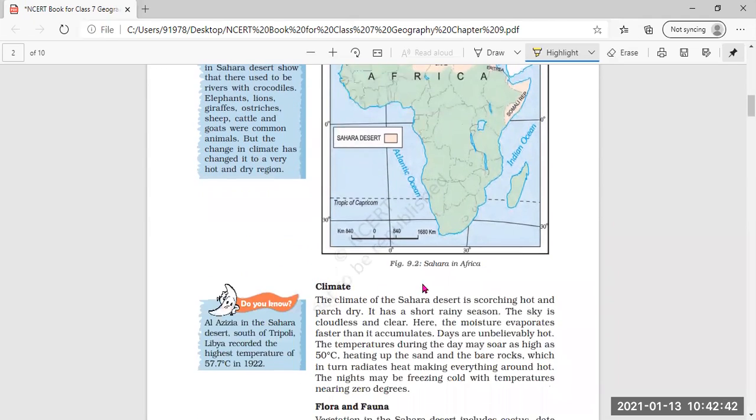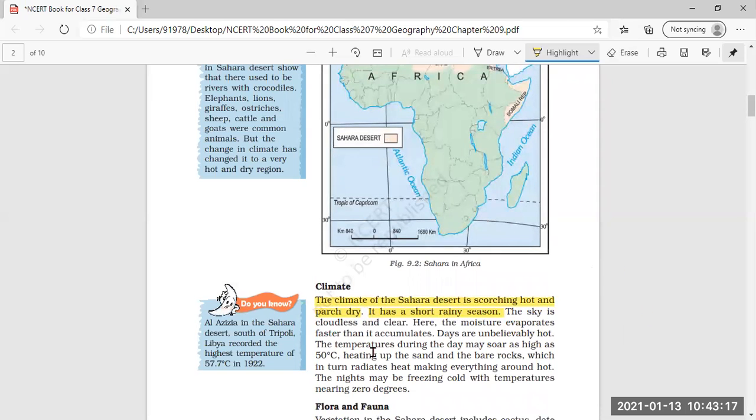Next is climate. How does climate affect the people? The climate of the Sahara Desert is scorching hot and parched dry. It has a short rainy season, which means a little bit of rain is also there in this region.